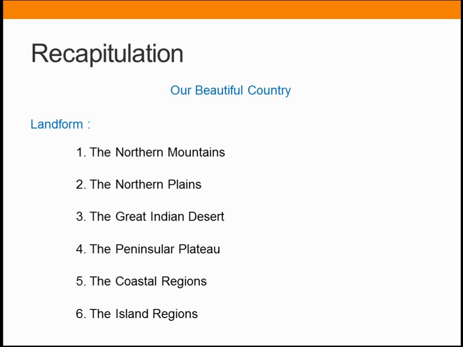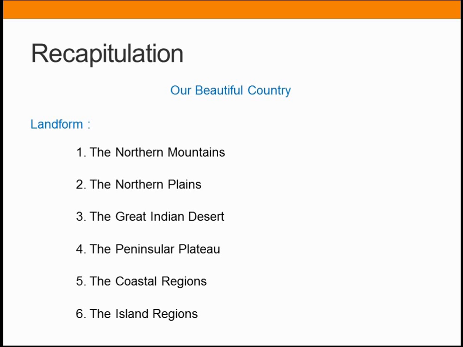And next we learnt about the peninsular plateau. Under this we learned two parts. What are those? The Deccan Plateau in the south and the Central Indian Plateau in the north, isn't it? Yes, it is located in the Indian Peninsula, and a peninsula means a piece of land which is surrounded by water on three sides.